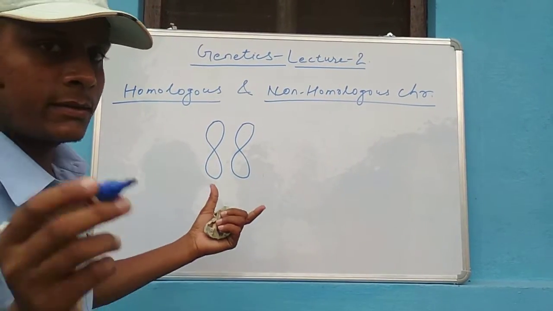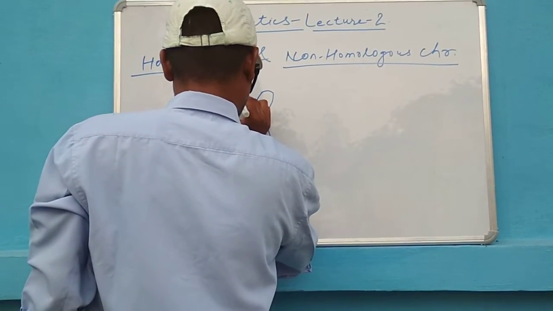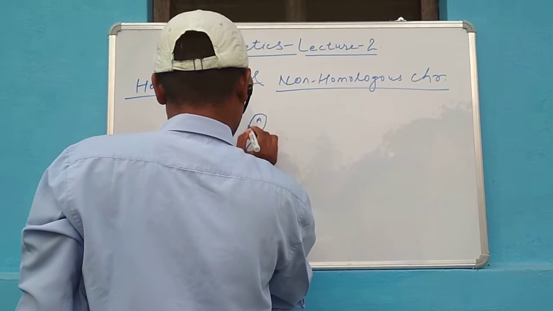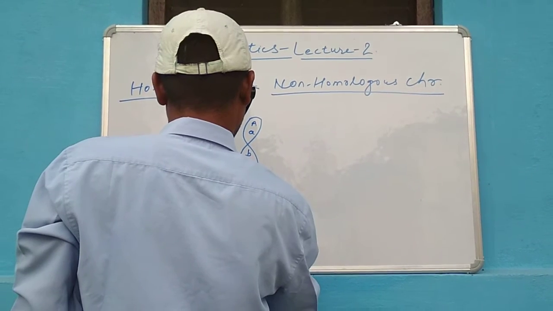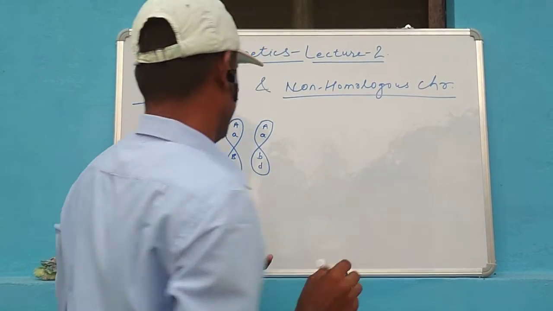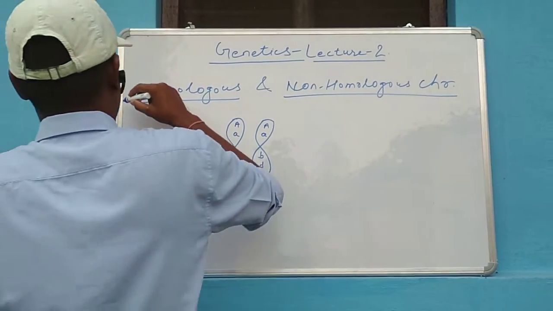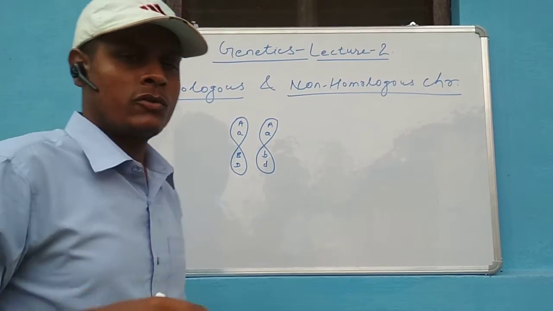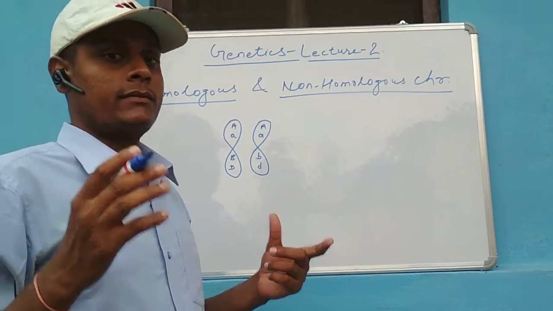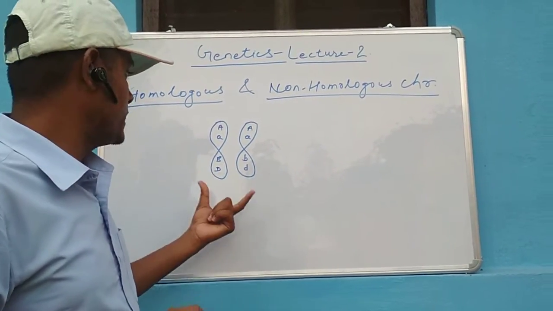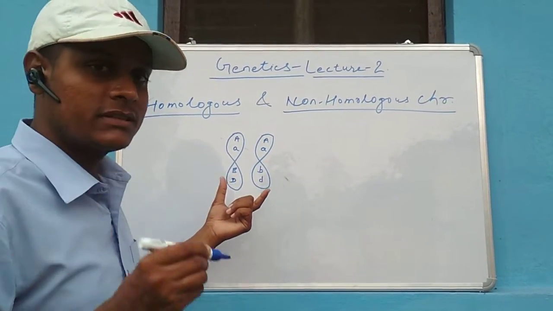Here I have taken a pair of chromosomes. When we talk about homologous chromosomes, it means chromosomes which are similar in shape, similar in size, and similar in the locus of genes.